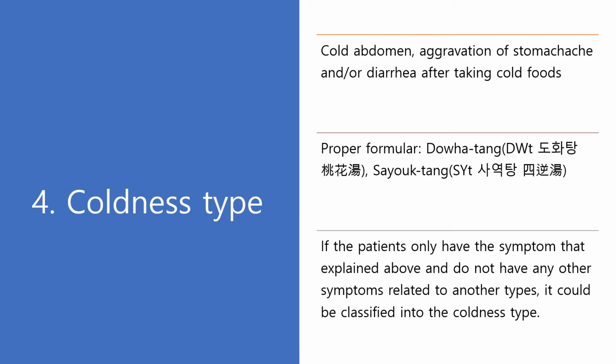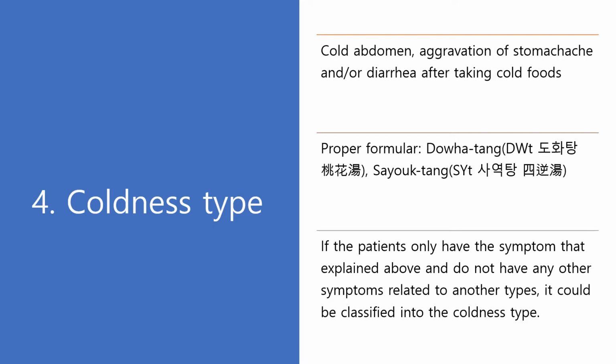Increasing diarrhea after taking cold food can also be shown in respiratory type and upper GI tract type. But as I mentioned above, the coldness type patient has no rhinitis or dyspepsia. So you can easily rule out the other pattern.